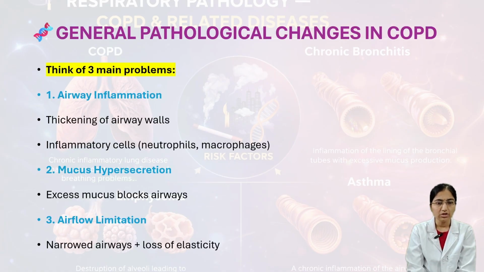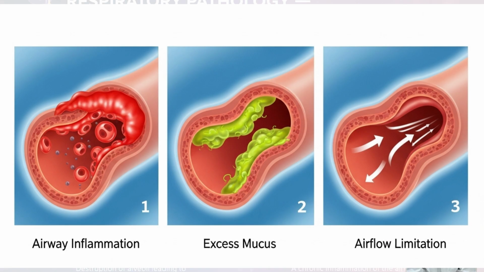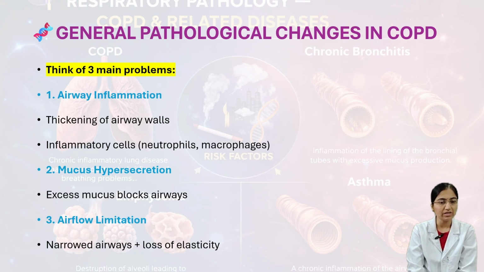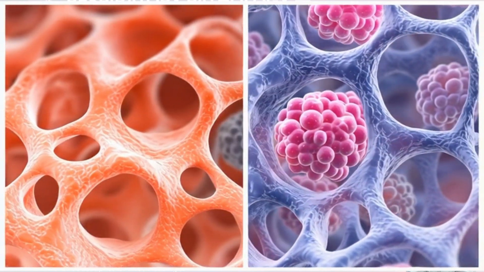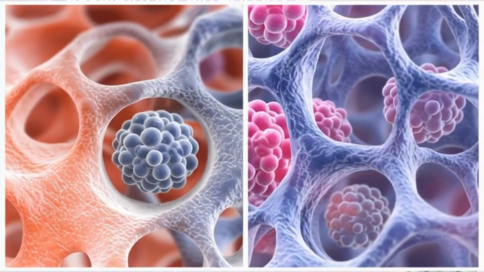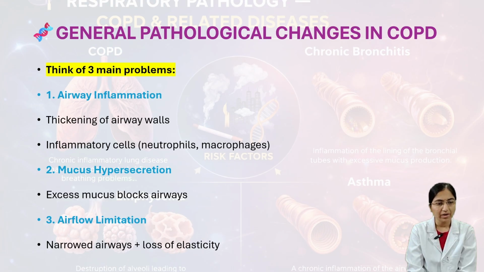Next, we'll see general pathological changes in COPD, chronic obstructive pulmonary disease. Here, we need to think of three main problems. First one is the airway inflammation. Here, what happens? Thickening of airway walls and inflammatory cells like neutrophils and macrophages.